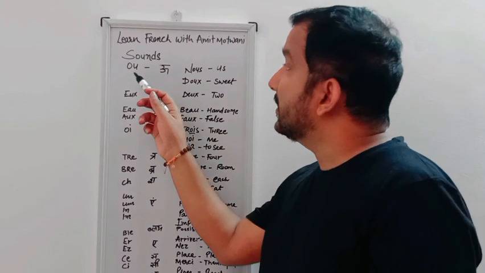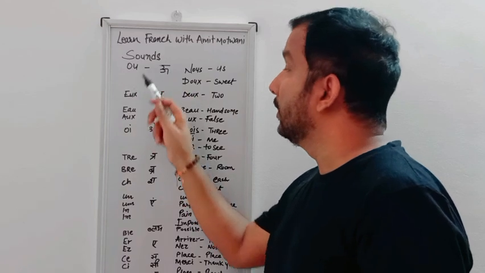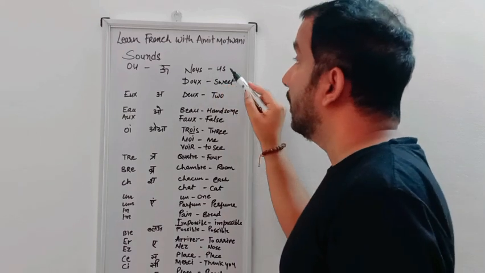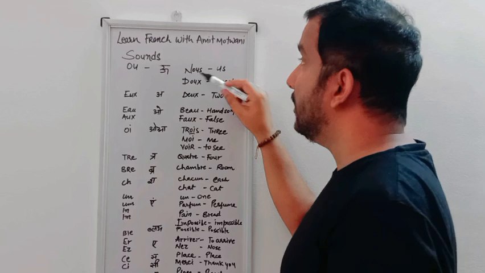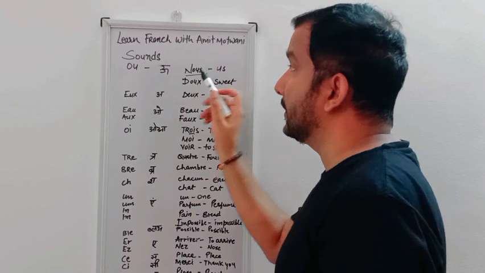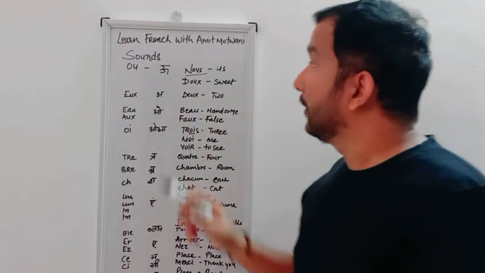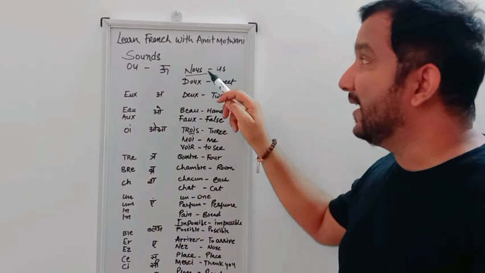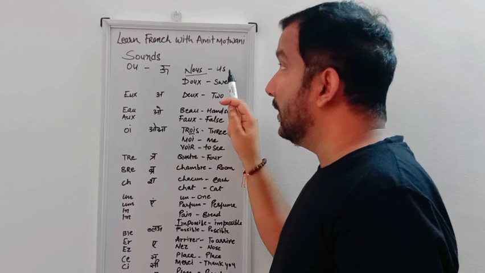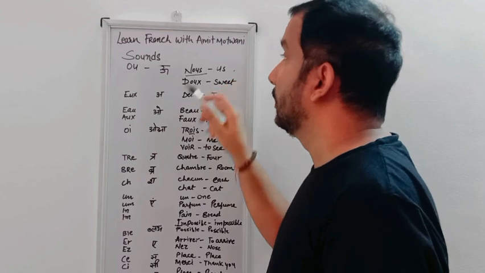We will start with the first sound, OU, which means "oo". The use of "oo" we can see in the French word for "us", nous, N-O-U-S. We spell it as N-O-U-S, so O-U we are using here. We say nous, the S is silent. In English we say "us", so the meaning of "us" in French is nous.